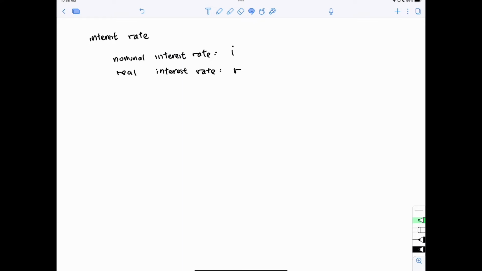When we take $100 to the bank with an interest rate of 2%, it means that after a year we are going to get $102. For that $102, we are supposed to be able to buy more things than $100. But this $102 is the dollar amount that we are going to get 1 year later.